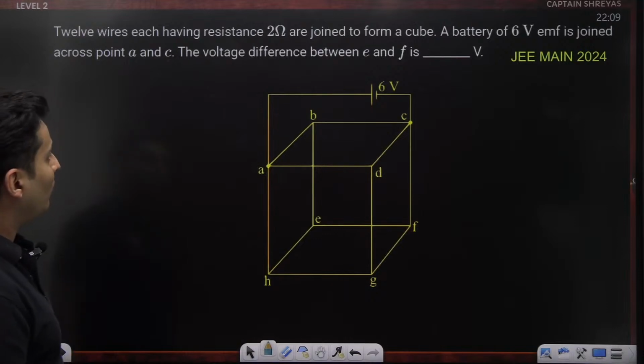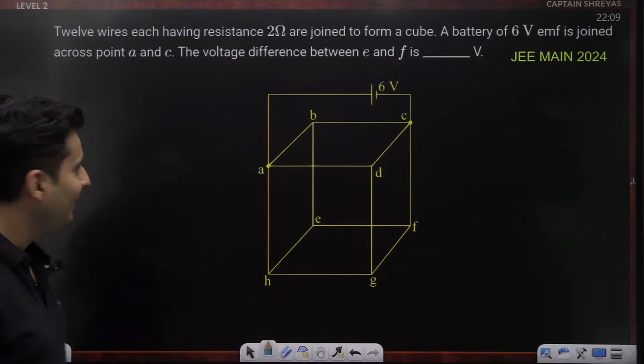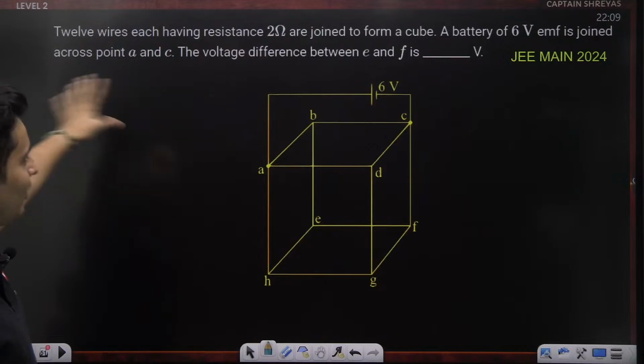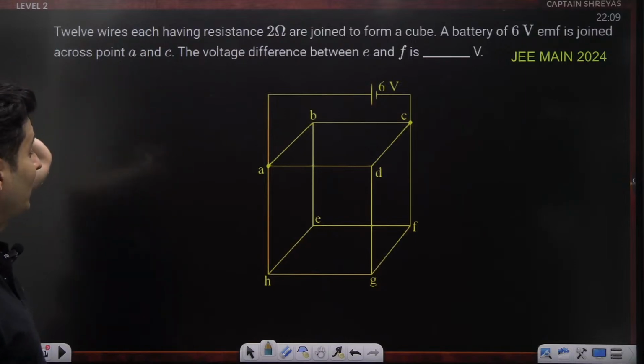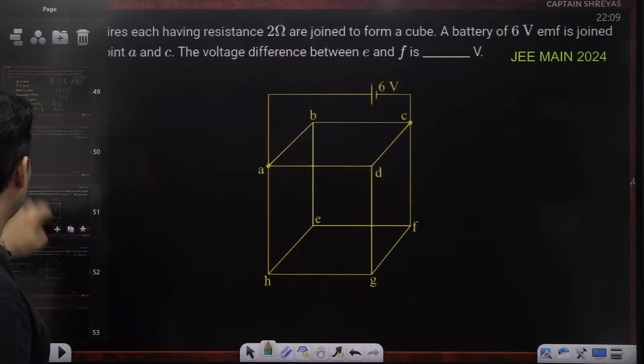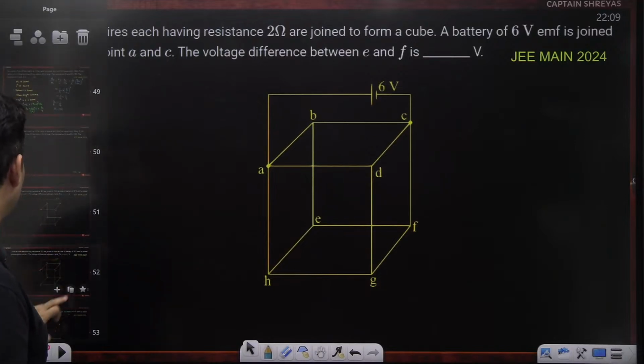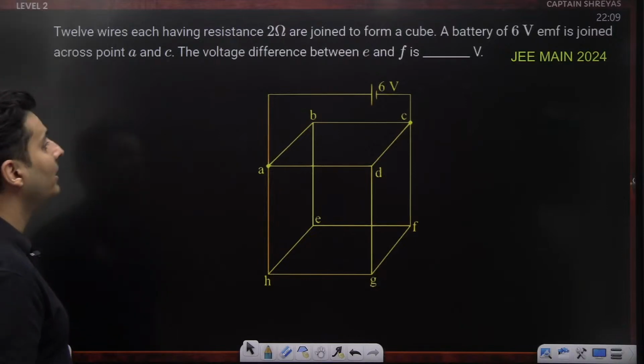Okay. Wow, we have a cube question. Perfect. We have 12 wires, each of 2 ohms resistance, to form a cube. A battery of 6-volt EMF is joined across the points A and C. Find the voltage difference between these 2 points. Okay, let me just create a duplicate. I will need it, with a lot of duplicates.